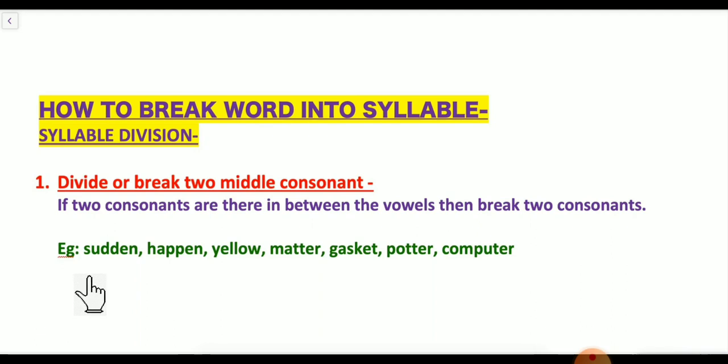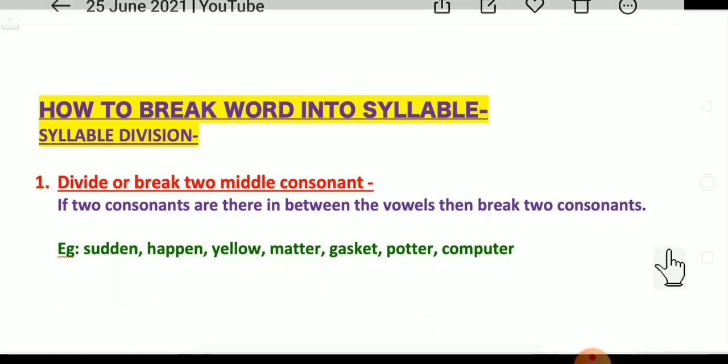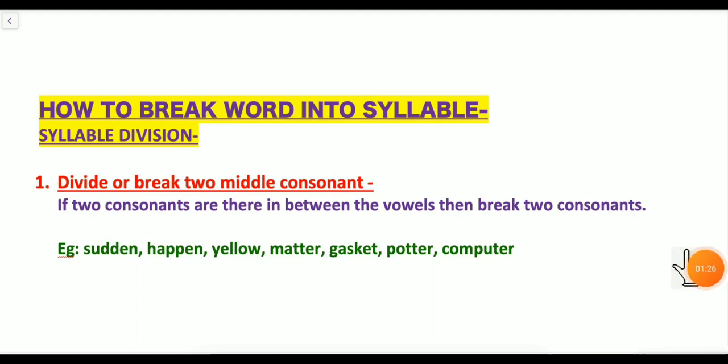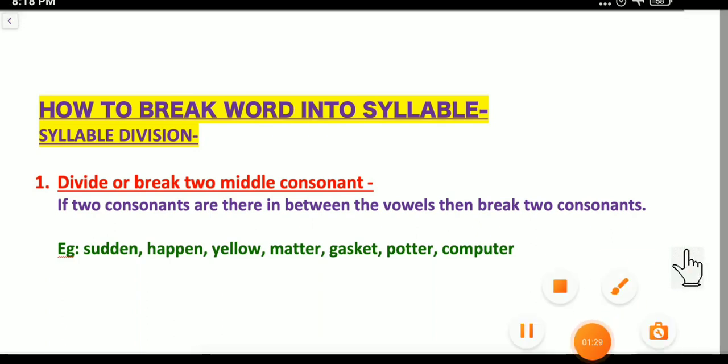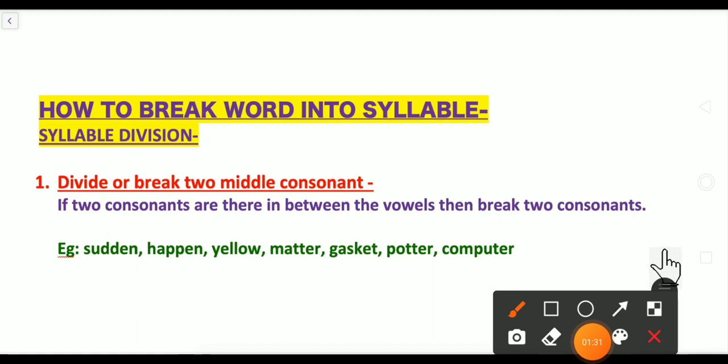Here are a few examples they have given. One by one we are going to solve them. The first word is sudden. S-U-D-D-E-N.